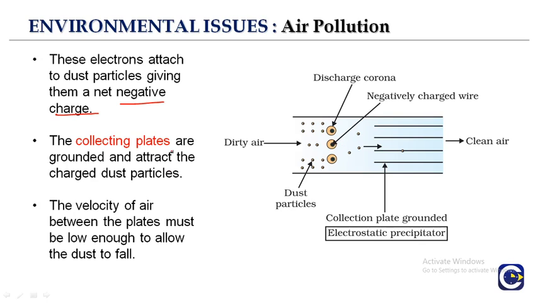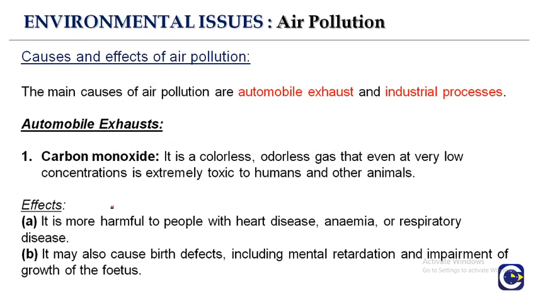The collecting plates are grounded and attract the charged dust particles, and the velocity of the air, that means the speed of the air between the plates, must be low enough so that all the dust particles can fall on the grounded plates. So this is how the complete electrostatic precipitator works.